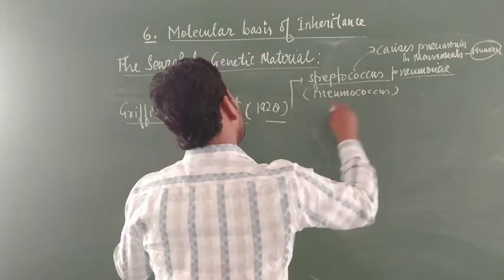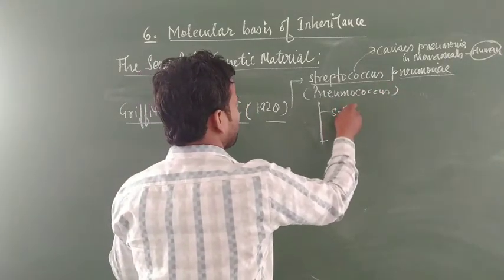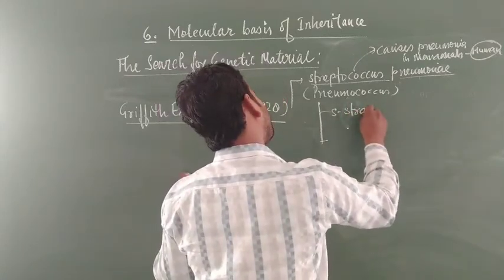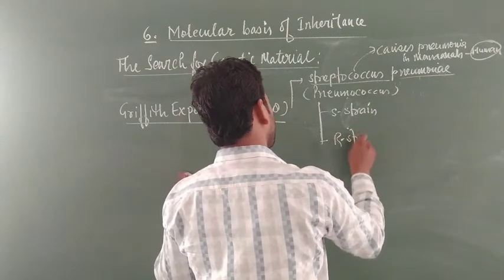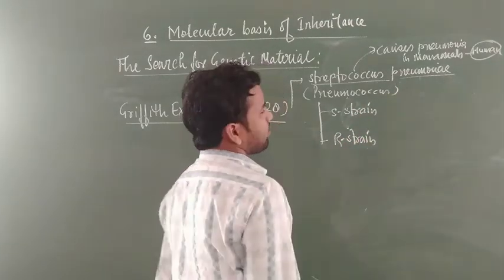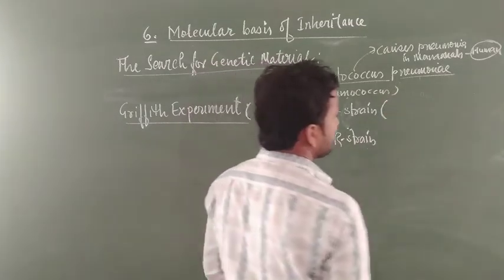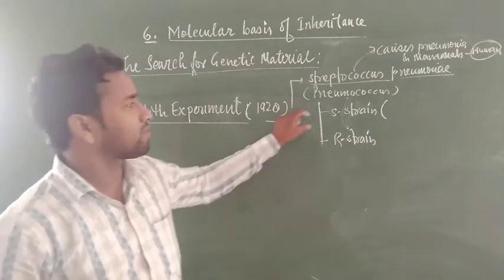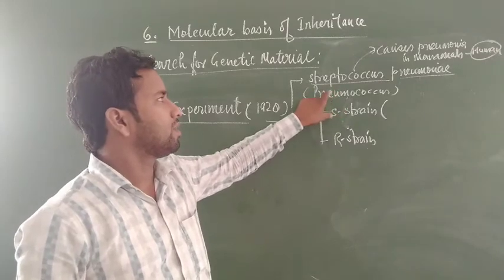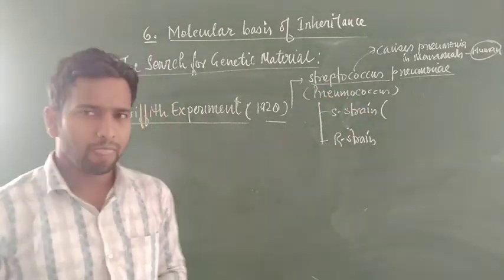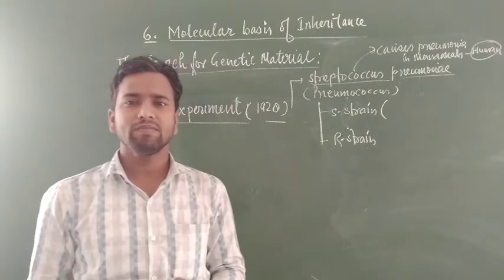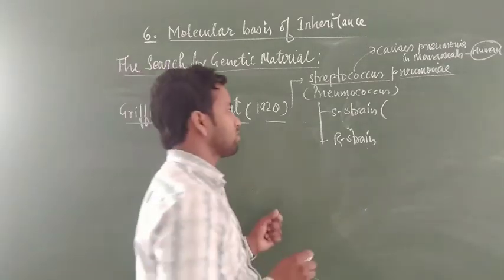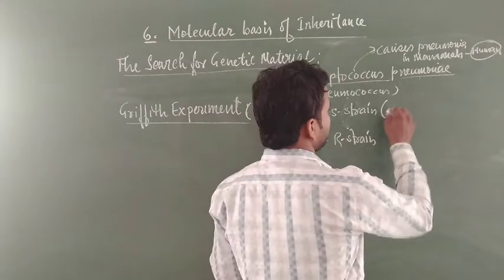This bacterium has two forms. First is the S form, the S strain, and second is the R strain. The S form is due to formation of a mucus coat around it. If we grow the S form of Streptococcus pneumoniae on agar, it forms smooth and shiny colonies due to the mucus coating present on the surface of the bacteria.